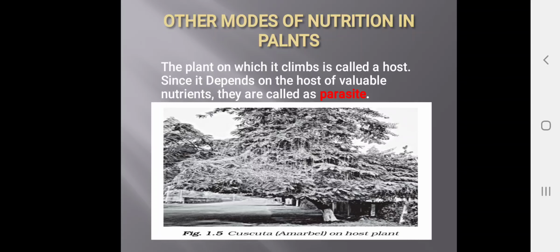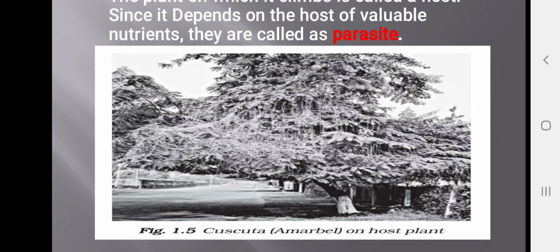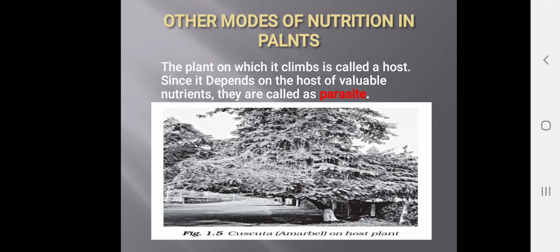One example for the parasite is Cuscuta. They will grow on the other plant. Another name of Cuscuta is Amarabelli or Amarabel. They will grow on the host plant.